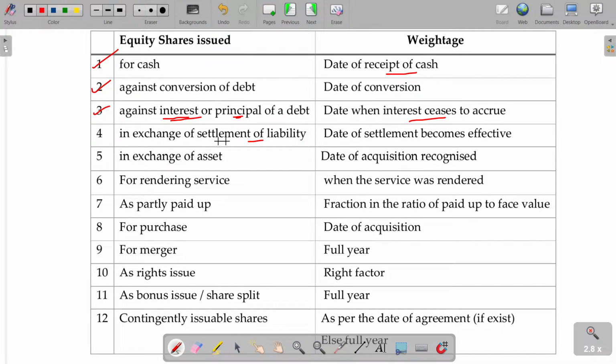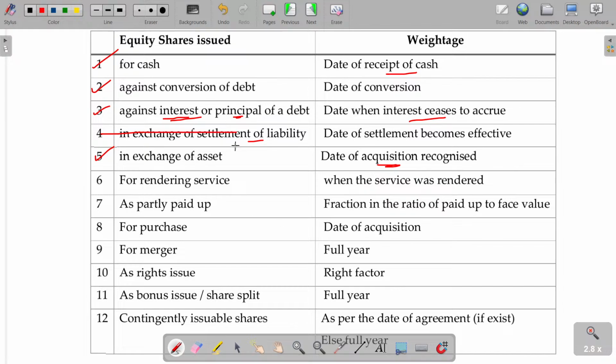And in exchange of liability also same. Fourth one you can cancel because liability and debt are same. In exchange of asset, you purchased an asset and then for the purchase of the asset, you offer the shares. In that case, when you actually acquire it, when the acquisition is recognized, when you are going to record this asset in your balance sheet. If you are recording the asset purchase as on 1st January, from 1st January onwards, you can apply the weightage.